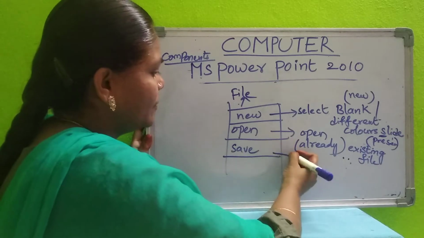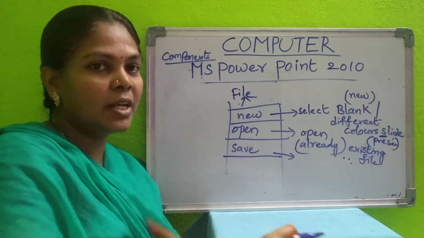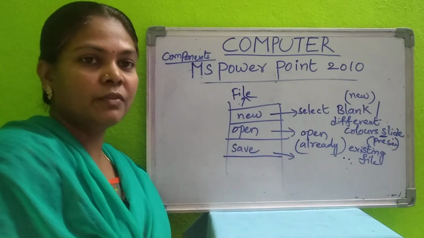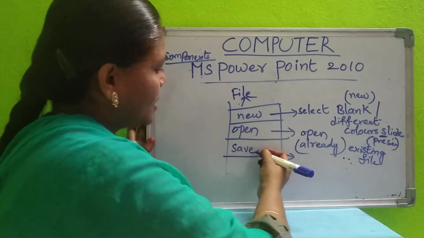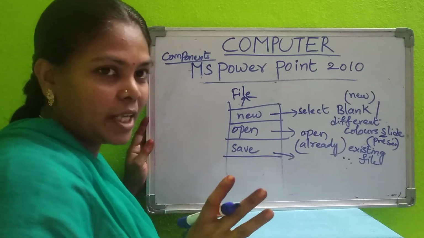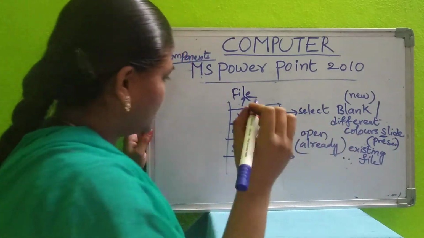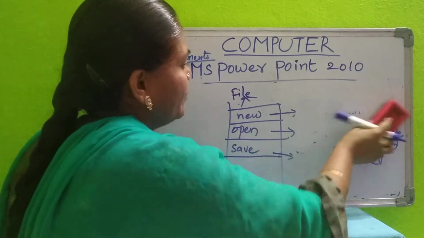So next option is save. Save means if you have done any work, that work should be saved into your computer. Isn't it? If you don't save, what happens? You may lose your work. So you must save your work by giving some file name which you can remember. For save, a separate window will be opened here.